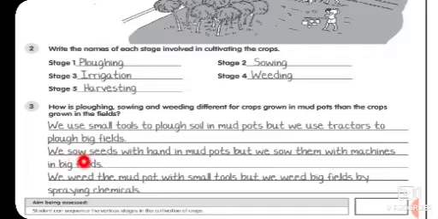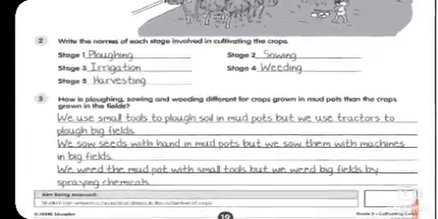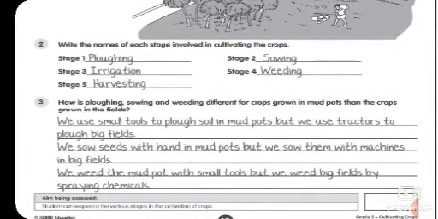Next one is, we sow seeds by hand in mud pots. Yes, we can do it, but we cannot do it on a large scale or a large area. So we sow them with machines in big fields, like seed drills. Remember, right? We use seed drills to sow our seeds in a large area.